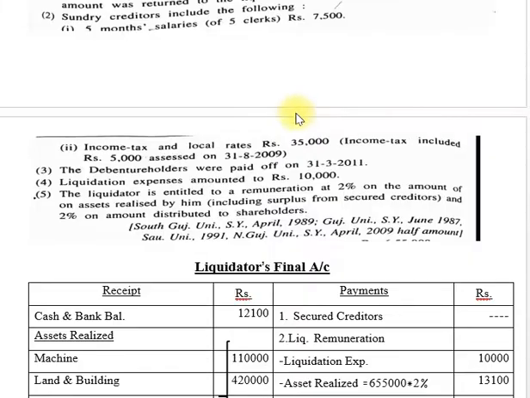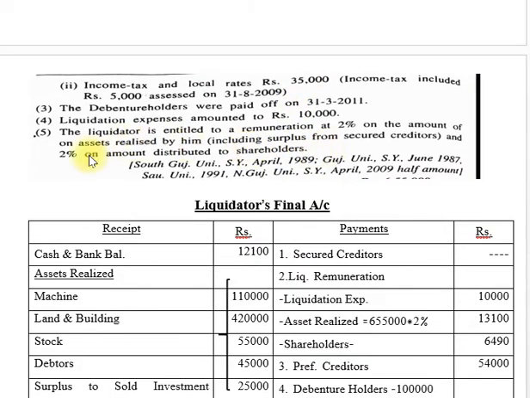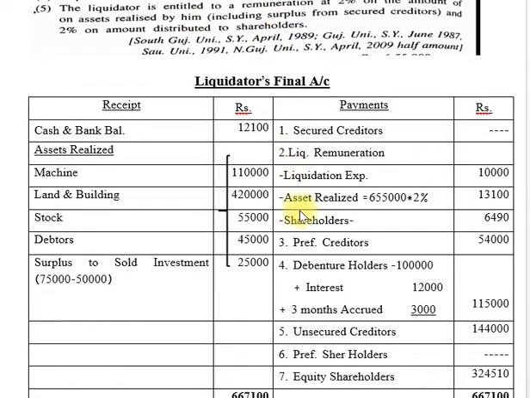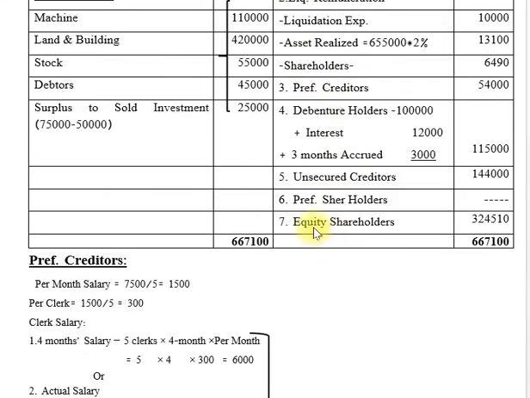Then another 2% on the amount distributed to shareholders. So friends, shareholders, when in the last we pay to our equity holders. So here we make the calculation.